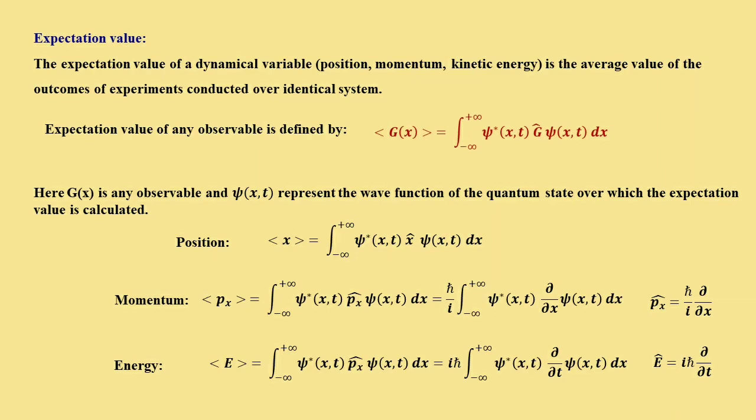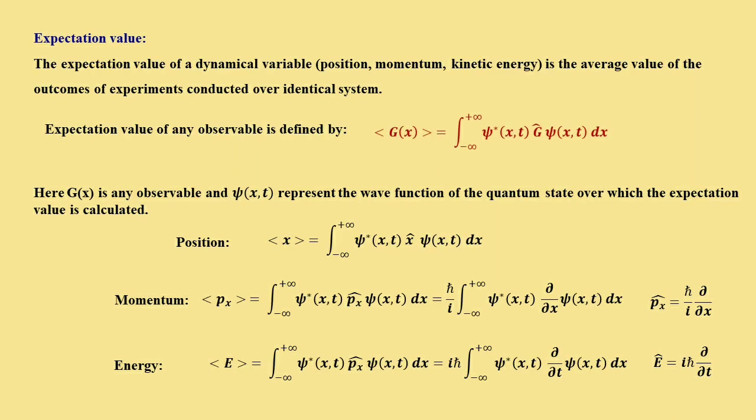Suppose we conduct a similar experiment over identically prepared systems, and we obtain a value of a particular observable like position, momentum or kinetic energy. Then the average of these experimental results conducted over identically prepared systems is termed the expectation value.